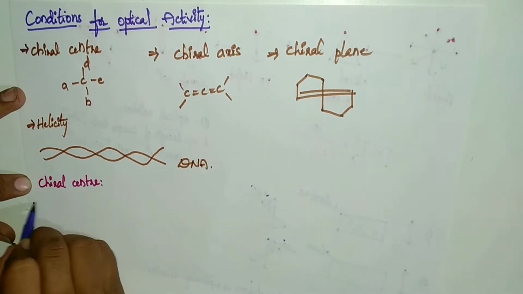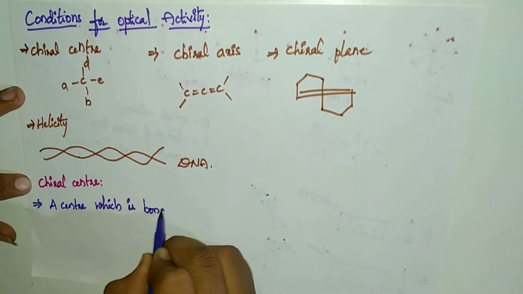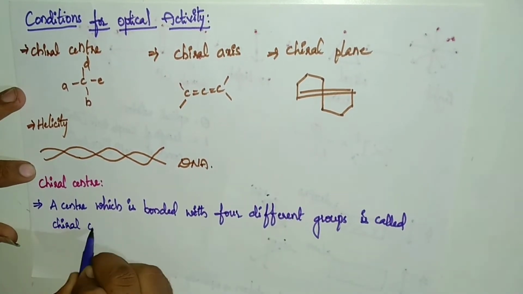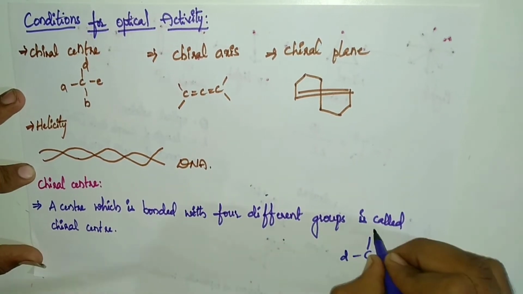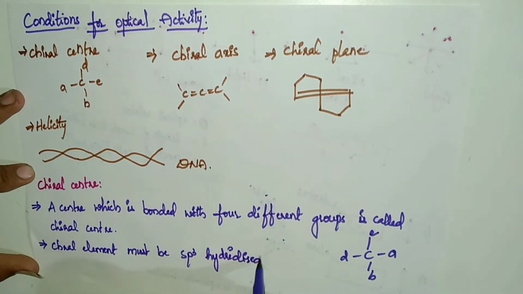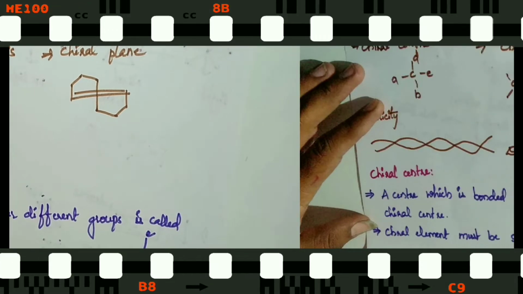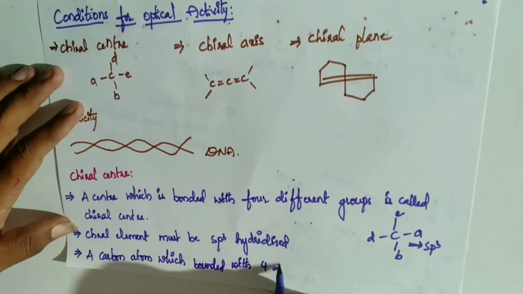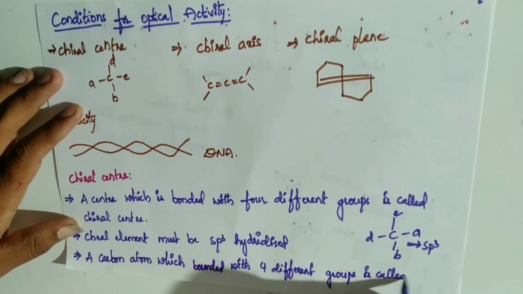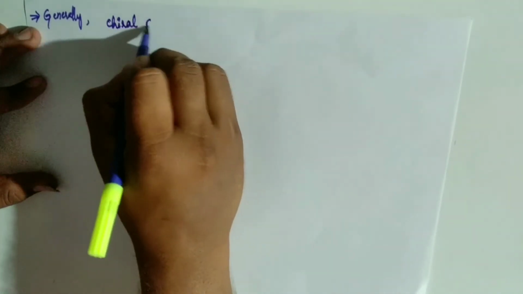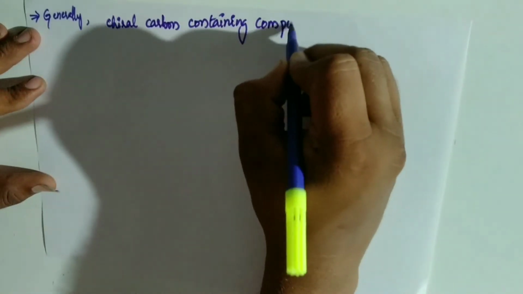First one, chiral center. So what is a chiral center? A center which is bonded with 4 different groups is called a chiral center. Here I am writing an example. It is bonded to 4 different groups. And the chiral element must be sp3 hybridized. Here carbon is sp3 hybridized. And a carbon atom which is bonded with 4 different groups is called a chiral carbon atom. The middle one is a chiral one. And generally, compounds containing chiral carbon atoms are optically active.